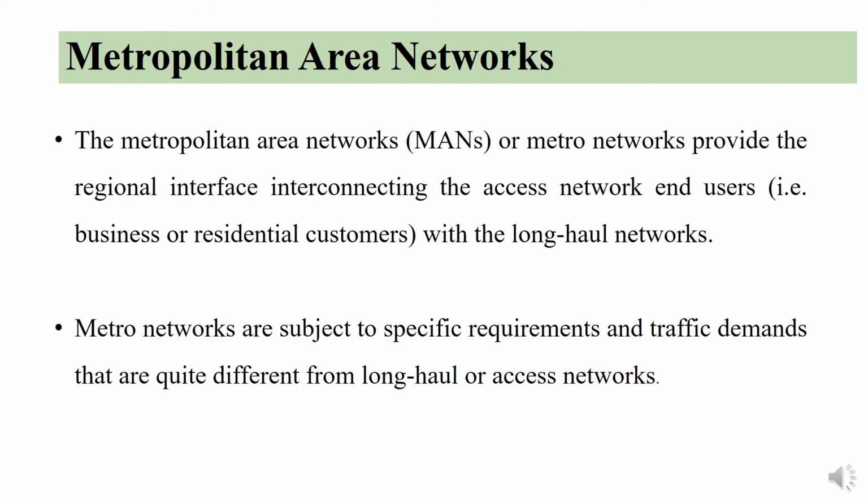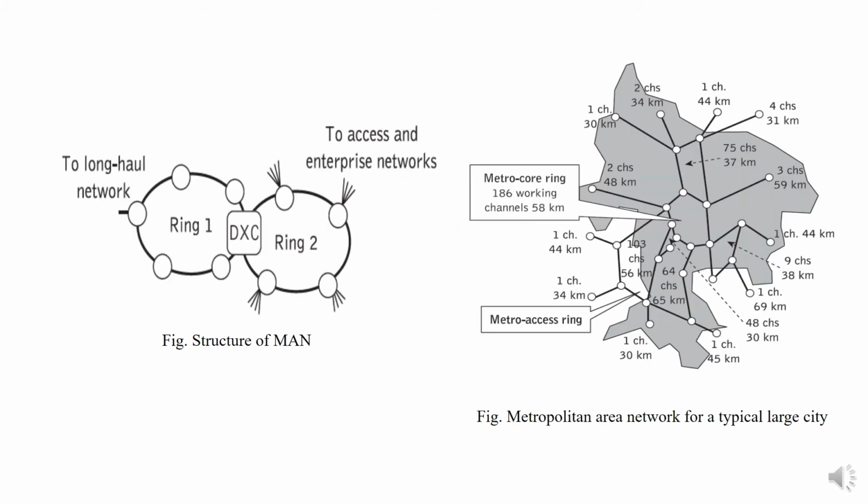Metro networks are subject to specific requirements and traffic demands that are quite different from long haul or access networks. This figure shows a simple MAN structure. It consists of two rings, ring 1 and ring 2, separated by a DXC. DXC is a digital cross connect, which acts as a hub between two networks.